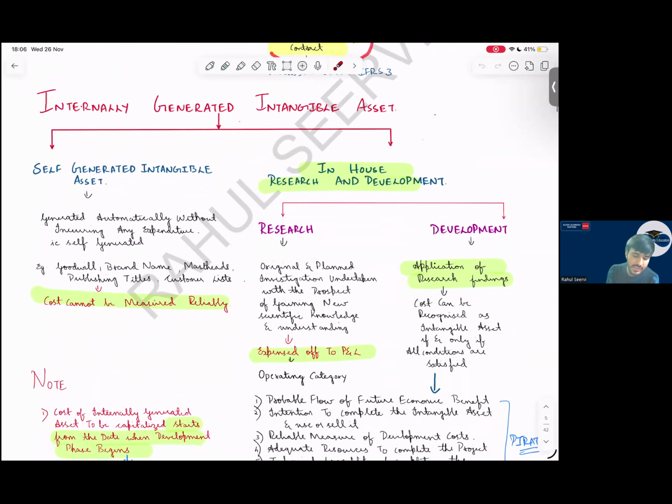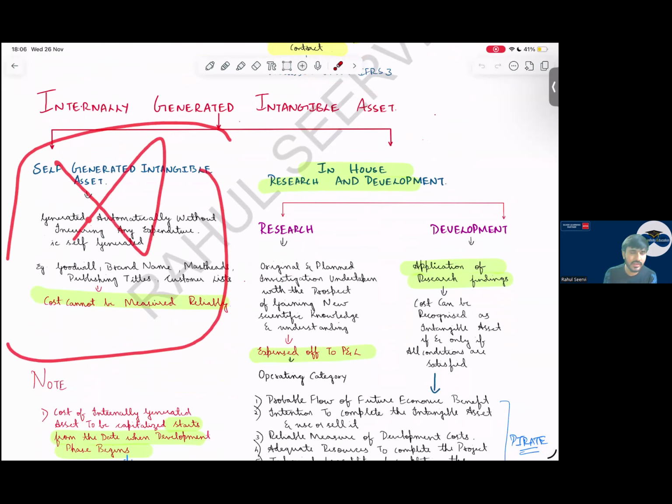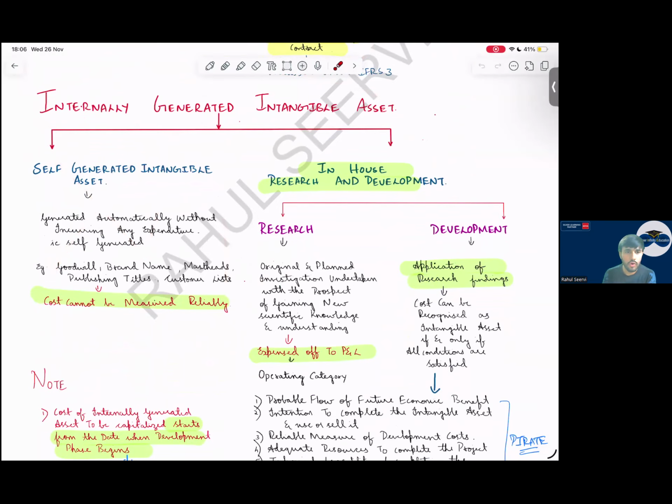Internally generated intangible asset, will you recognize internally generated intangible asset? No, sir. Why will we not recognize it? Cost cannot be measured reliably. That is the reason. So what are the examples? Goodwill, brand name, mastheads, publishing title, customer list. All these are not recorded. In your pre-mock, you have a question regarding customer list only, whether you will recognize this as an intangible asset or not. You will not recognize it.